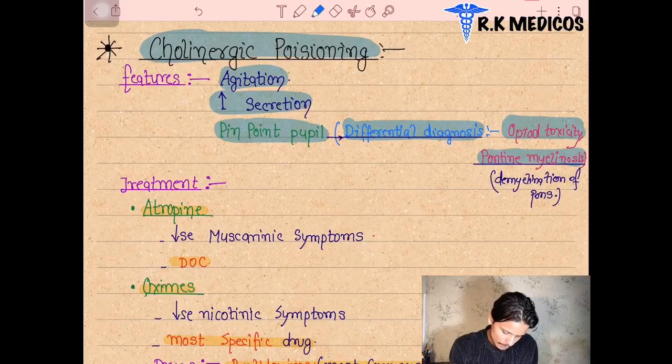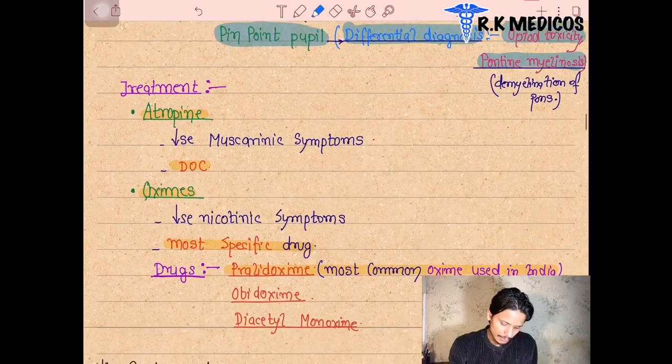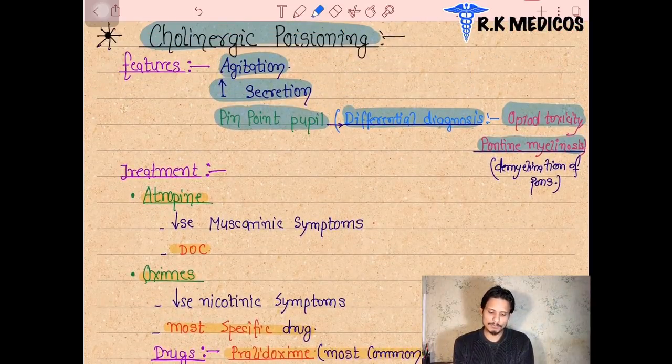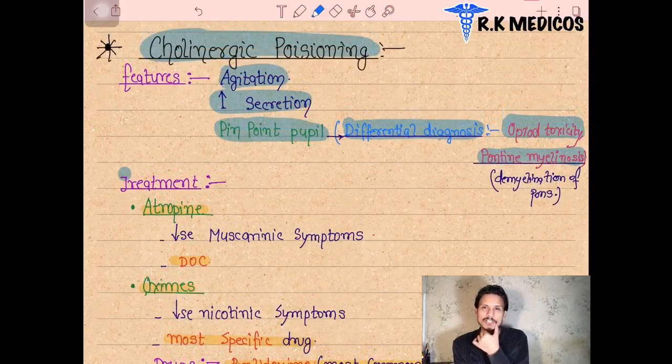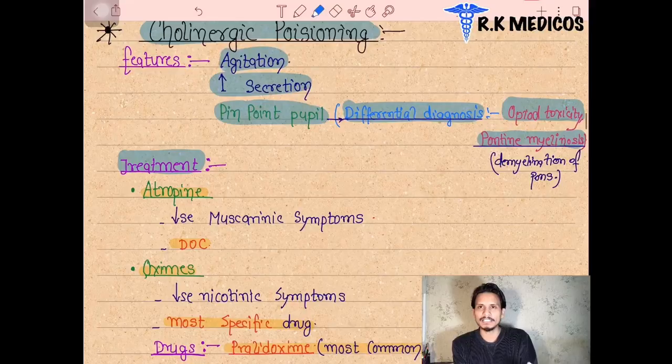The treatment of cholinergic poisoning can be done, but first, what are the symptoms of cholinergic poisoning? What happens to a patient with cholinergic poisoning? Some muscarinic symptoms will increase and some nicotinic symptoms will increase. What happens when the nicotinic symptoms increase in the patient? There is weakness in the patient, and different types of symptoms will appear in the patient.